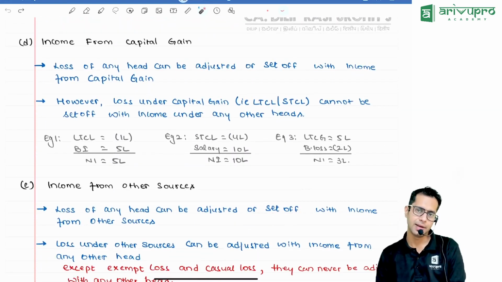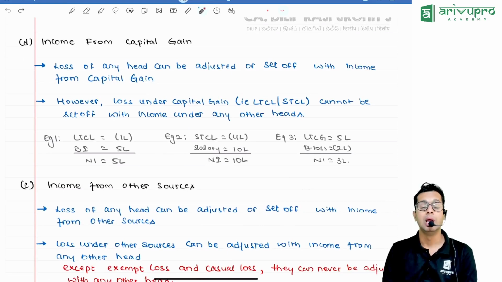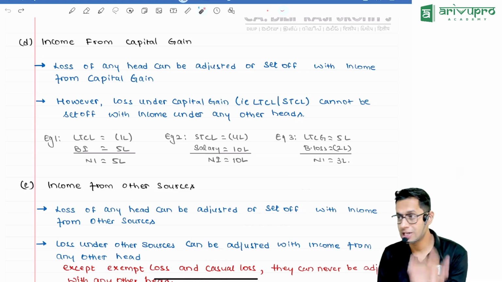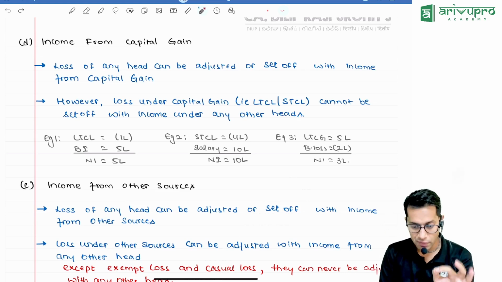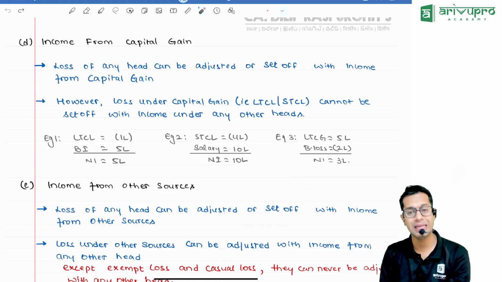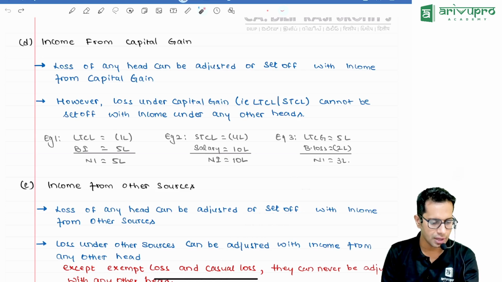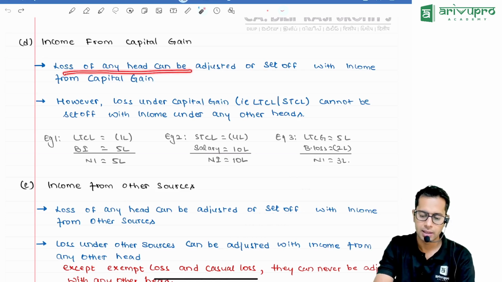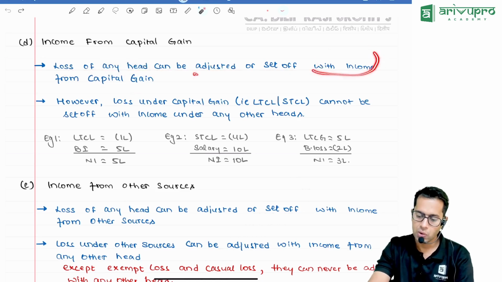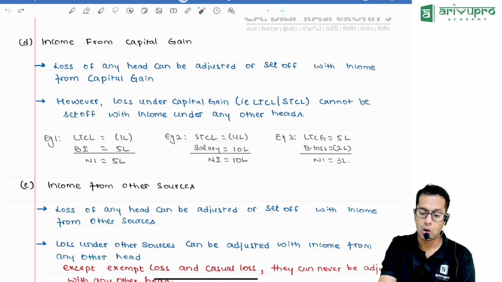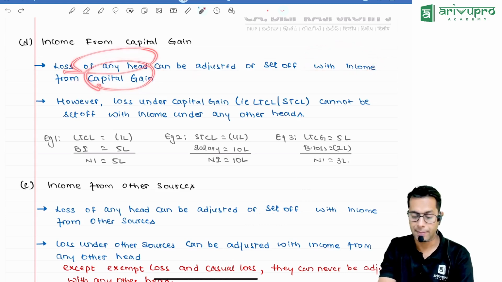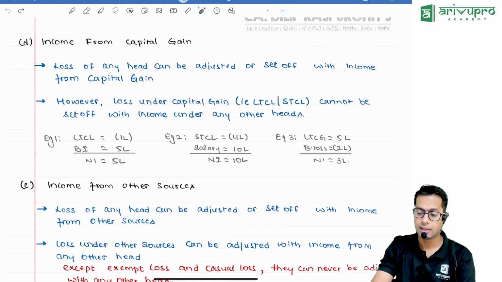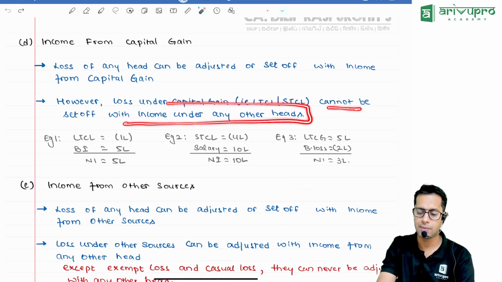Income from capital gain. Now please note, a very important point: losses of capital gain cannot be adjusted with anyone. Losses of capital gain cannot be adjusted with any other head of income. Loss under the head capital gain can never be set off with income of any other head. Loss of capital gain can be adjusted only with income of capital gain.